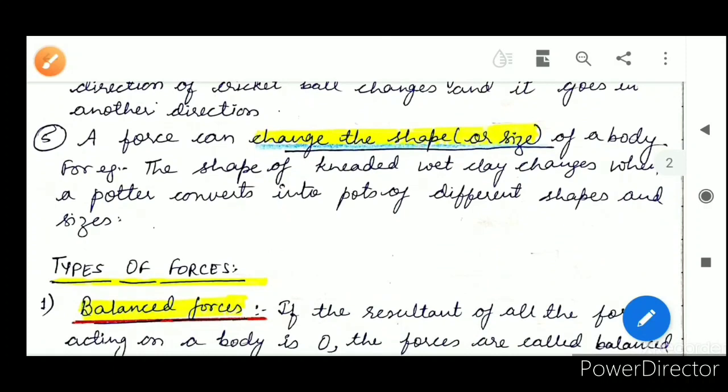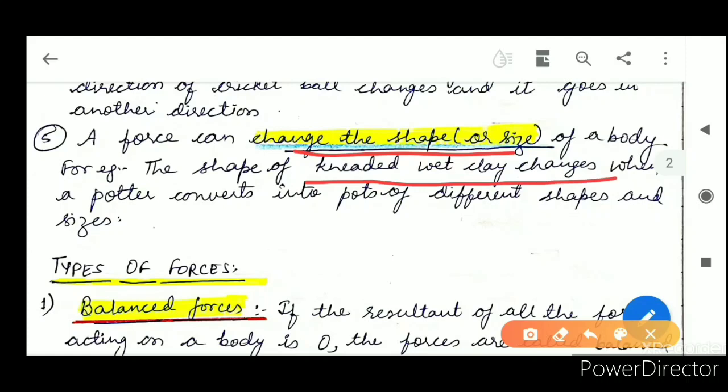Now come to the next: a force can change the shape. The best example is the shape of kneaded wet clay, which changes when a potter converts it into pots of different shapes and sizes. Kumhar ka ghada. This is the best example. Kneading flour converts it into chapati.